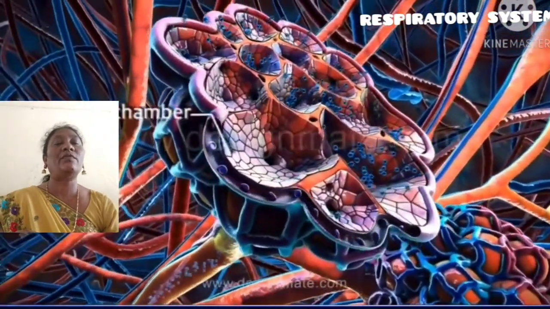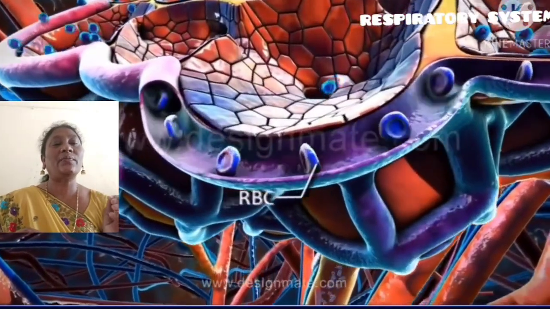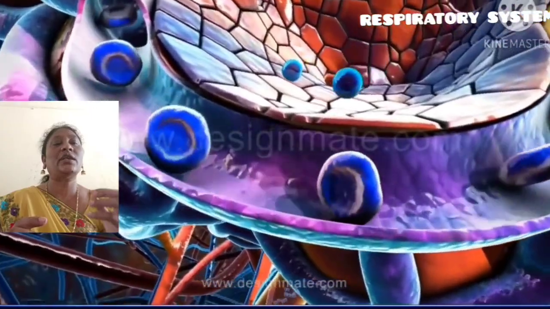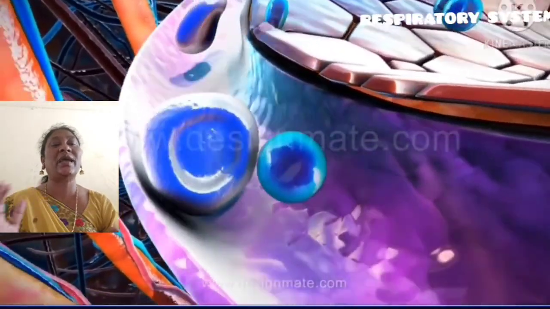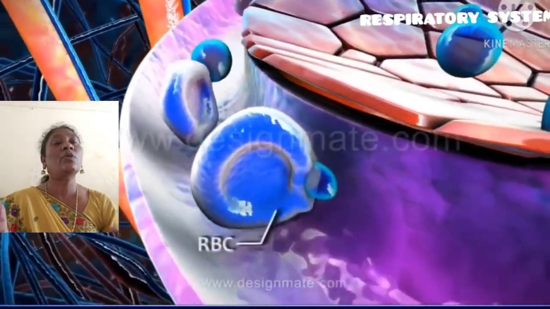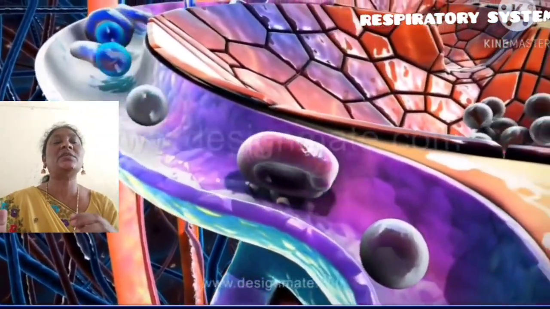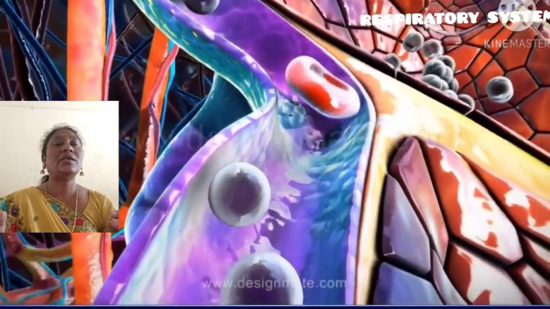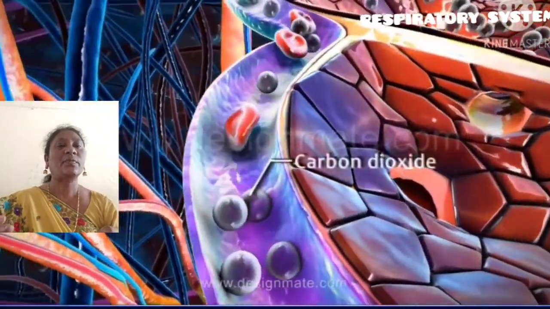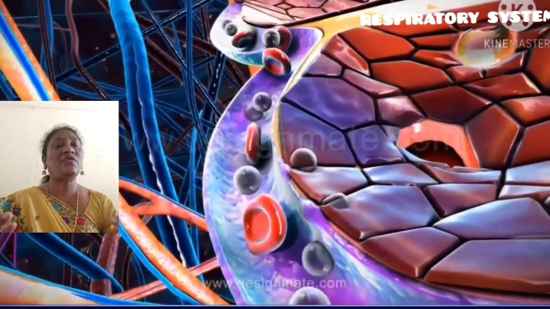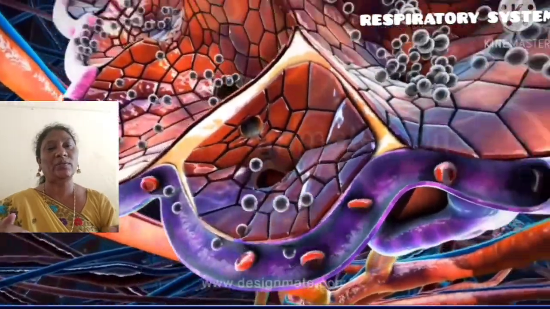In the alveoli you can find the gaseous exchange. They have porous-like structures, and through the pores there is diffusion of oxygen and diffusion of carbon dioxide. The oxygen present in the alveoli mixes with the hemoglobin. You can see the RBC, and the carbon dioxide present in the RBC diffuses into the alveoli. You can see very clearly how the gaseous exchange takes place in respiration. Now the alveoli are receiving the carbon dioxide.